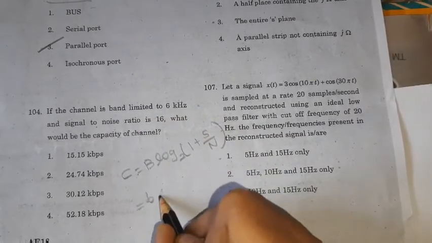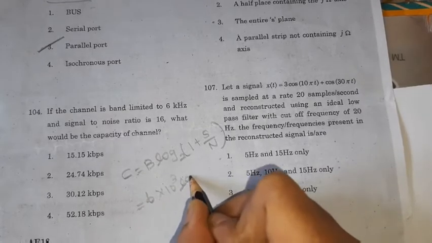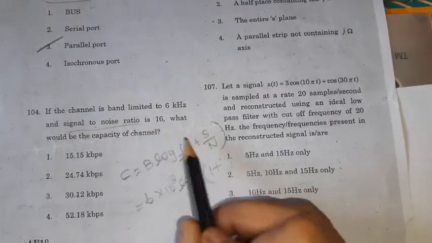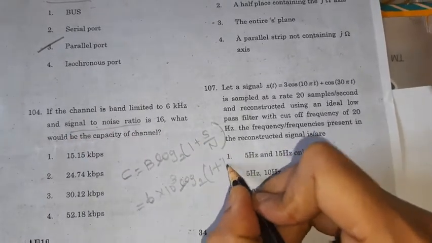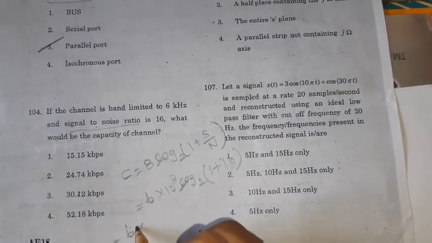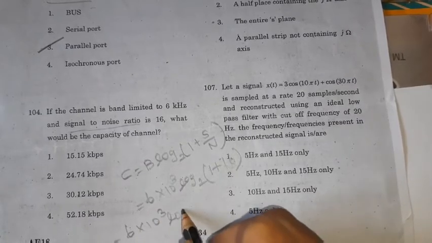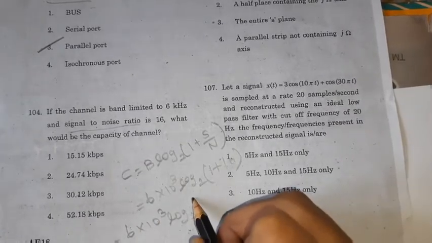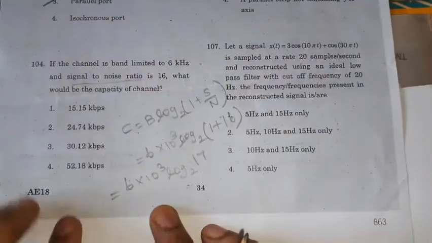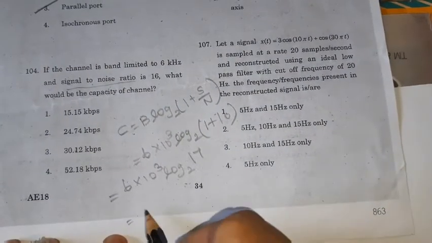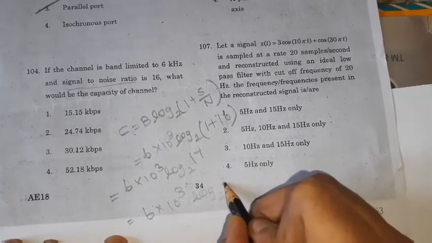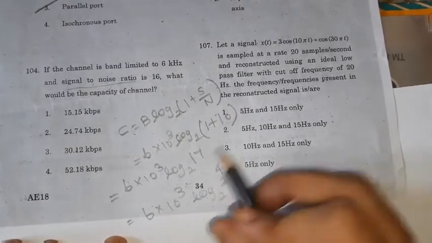So 6 into 10 cube log 2 of 1 plus S by N. The signal to noise ratio S by N is 16. So what will we get? 6 into 10 cube log 2 of 17. Log 2 of 17 is approximately equal to 2 power 4, and 2 power 4 is nothing but 16.